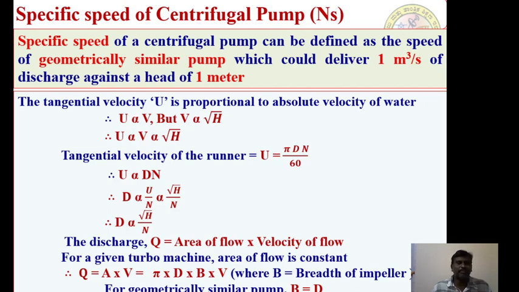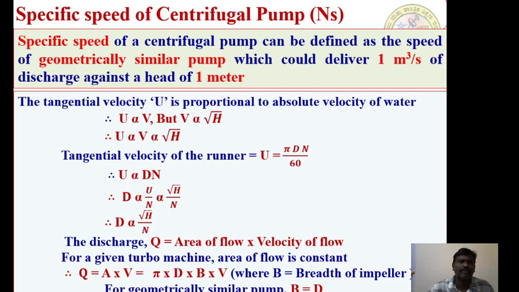Therefore, the specific speed of a centrifugal pump can be defined as the speed of a geometrically similar pump which could deliver 1 meter cube per second of discharge against the head of 1 meter. Technically, what does it mean? When the turbo machine is working against a head of 1 meter, under which it could deliver a discharge of 1 meter cube per second, the speed at which the centrifugal pump is running is called the specific speed of a centrifugal pump.